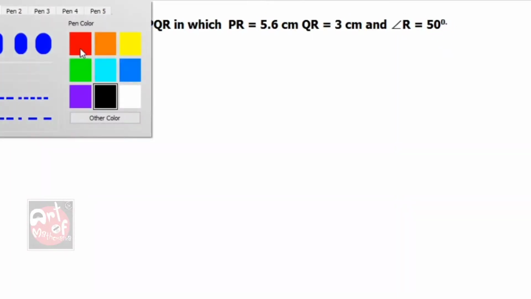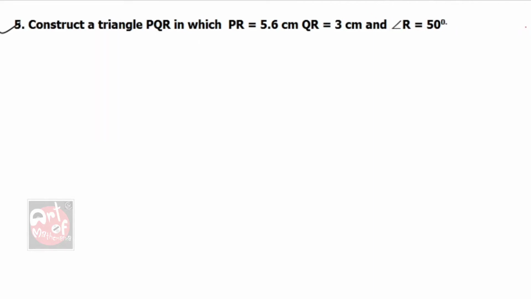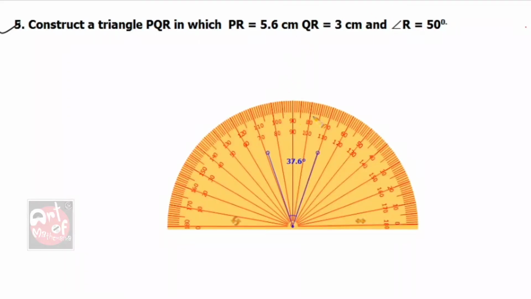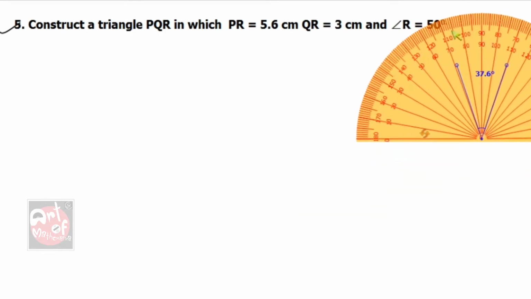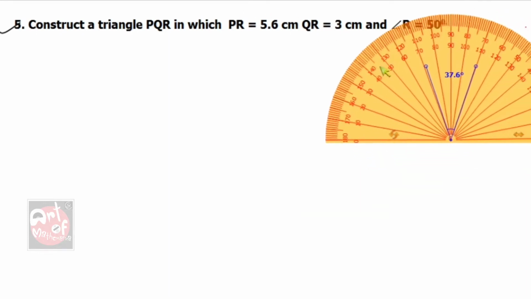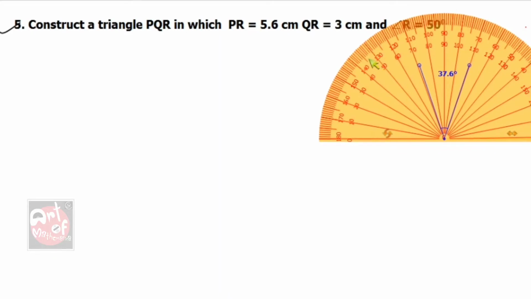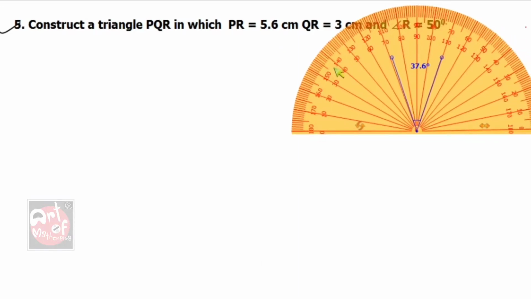Angle R 50 degree means we have to construct it using a protractor, because you all know a 50 degree angle cannot be constructed using a compass. So I have to first draw it, and by copied angle construct the remaining part.